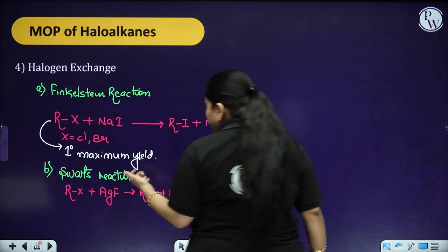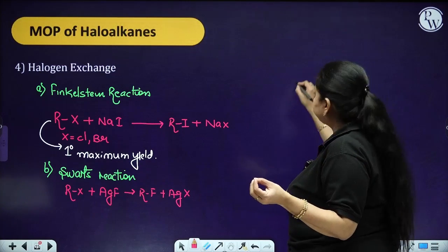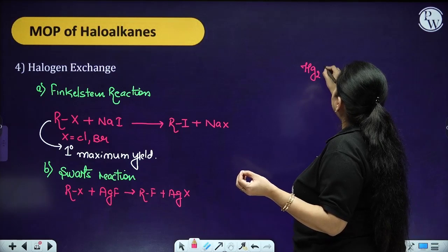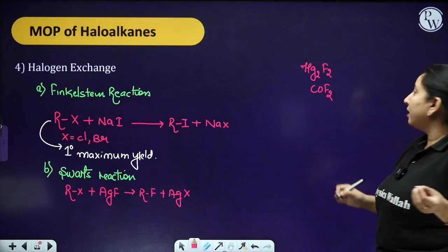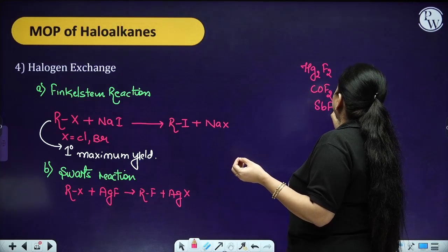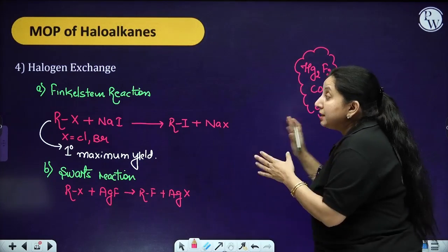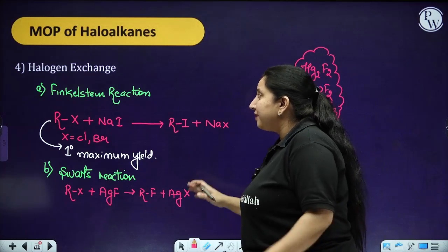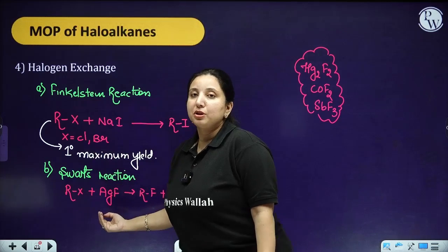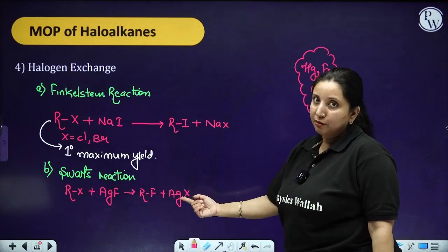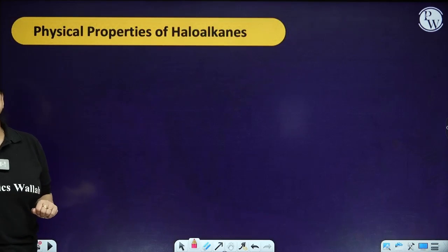Okay. Now, instead of AgF, you can take Hg2F2, you can take CoF2, you can take SbF3, any of these in the Schwarz reaction. So, these two reactions are very important for us. In the Finkelstein reaction, you exchange the halide with iodine, and in the Schwarz reaction, you exchange the halide with fluorine. Okay. So, moving ahead, next we have the physical properties of the haloalkanes.